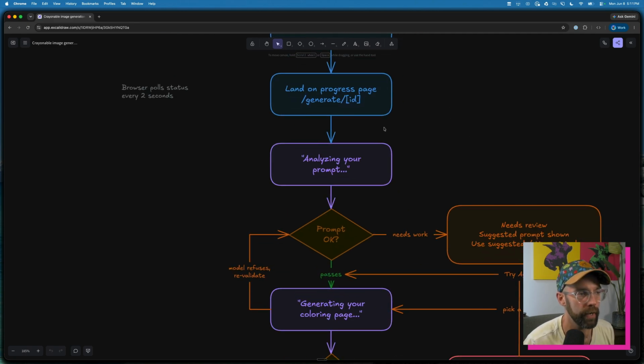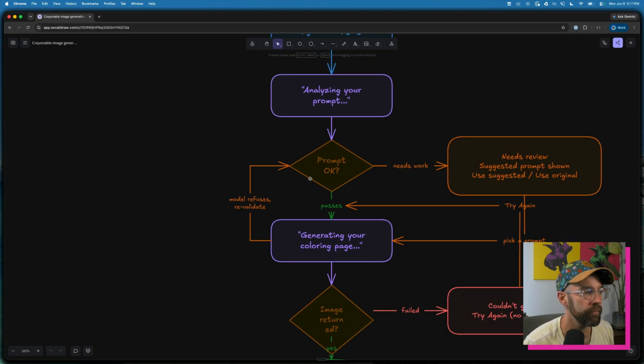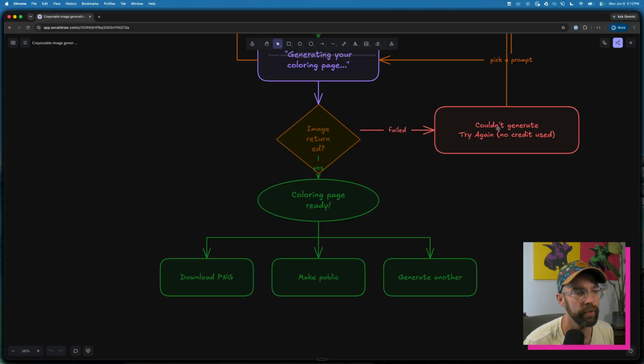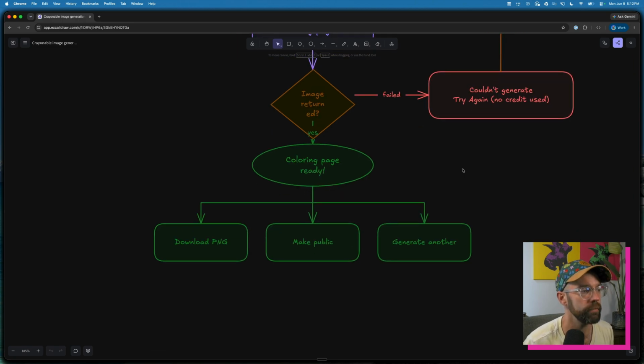And then you end up on the generate page for this particular image. And that's when your prompt analysis comes in. And if it's okay, then we go through and we generate the page. If it needs work, then we suggest that prompt. And these arrows are a little bit goofy here, but we can try again, or we can pick a prompt. And then when we have an image, if it fails, obviously we show the error message. Otherwise, we generate it. It's ready to go. You can make your download. You can make it public.